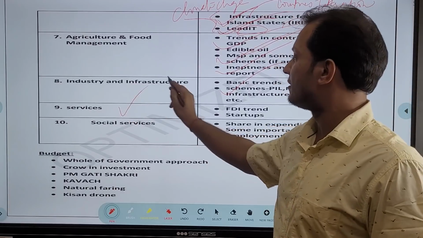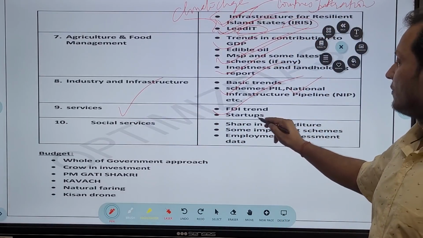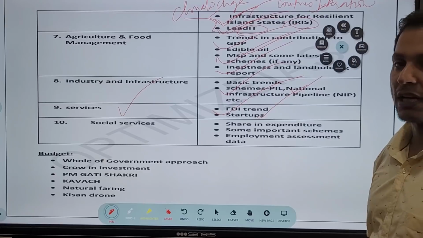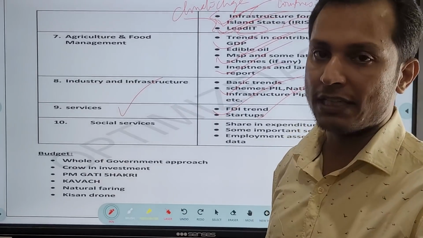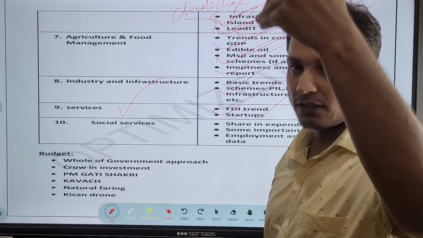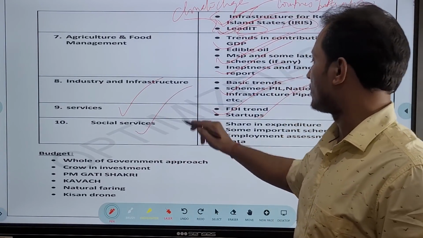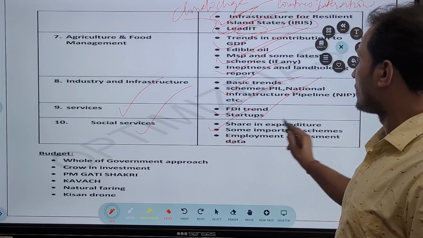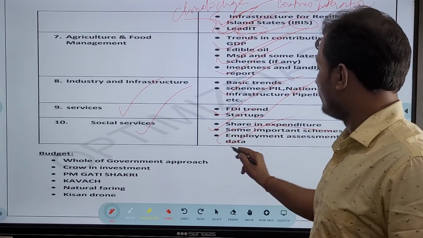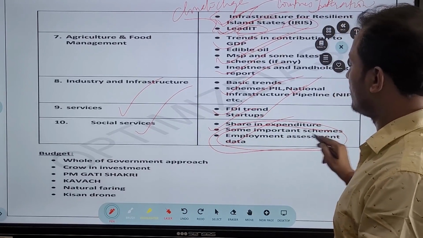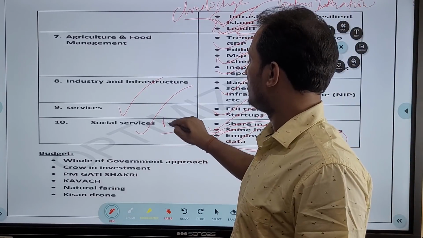In services, guys, what is the FDI trend? What are different types of startups? Different types of startup funding. We have already done startup funding when we were discussing the topics of economy, okay, from the current affairs. Then in social service sector, okay, various schemes are important, particularly schemes related to the employment sector. Okay, employment sector, unorganized sector, very important, MSME sector, very important.